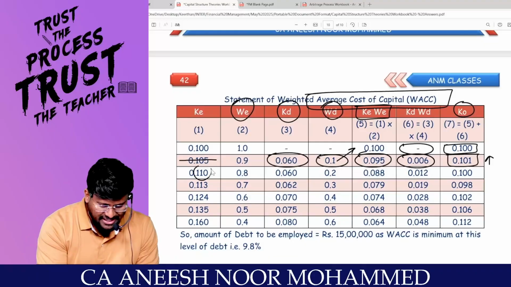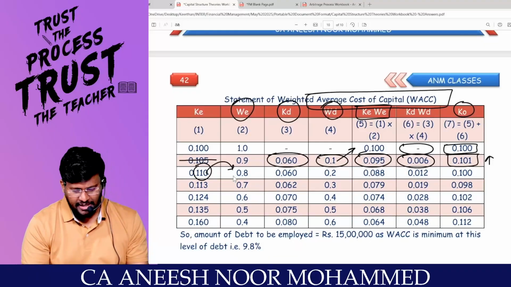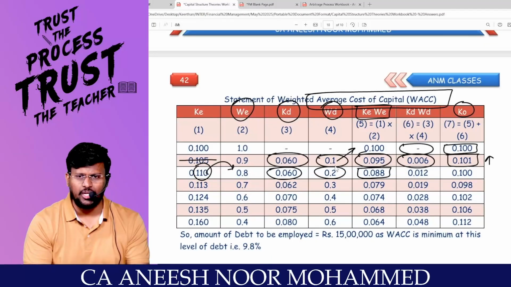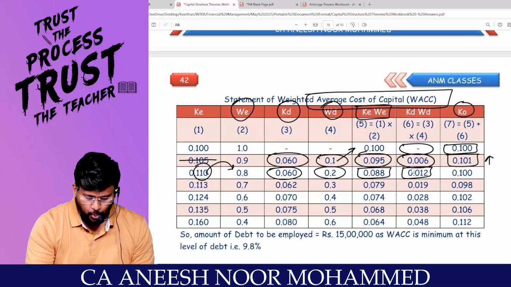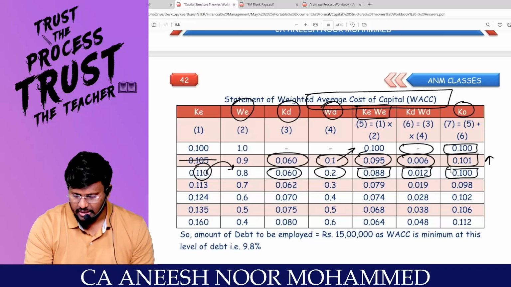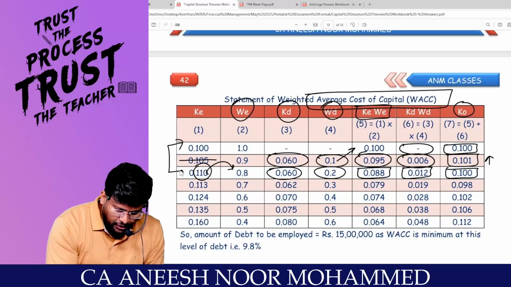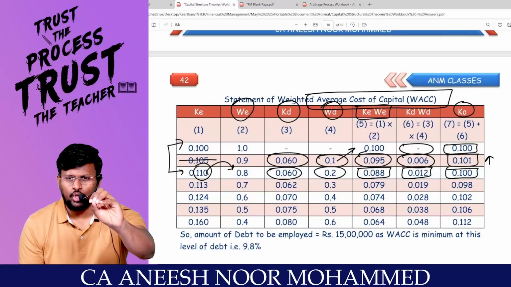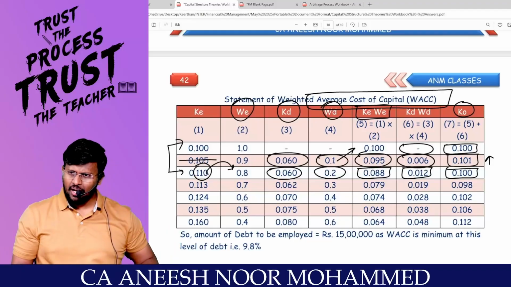You have to quickly tell me what is KE? 11%. 11 into proportion 80% comes to 8.8%. What is KD? 6%. What is the proportion? 20%. 6 into 20% comes to 1.2%. So 8.8 plus 1.2 comes to 10%. That means this is equal to this. This is the indifference point. If you are an all equity company or a levered firm with 20% debt, your value will be the same, because KO did not change. Are you able to appreciate that?